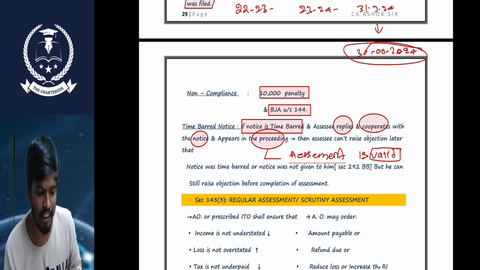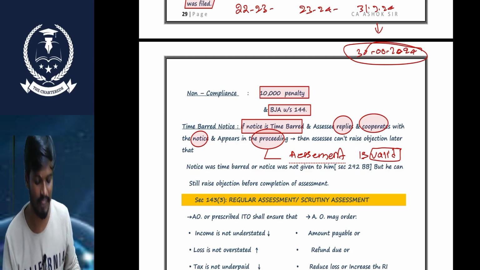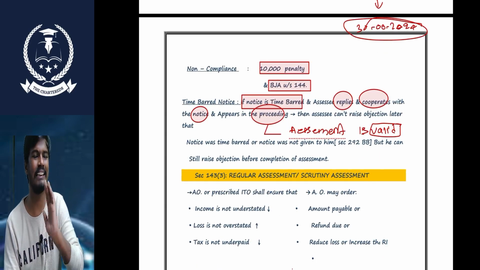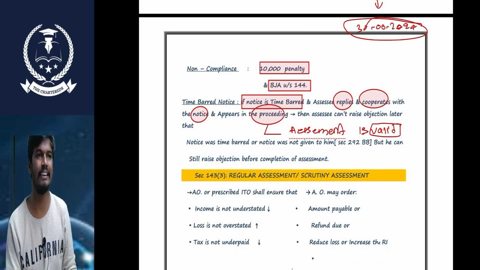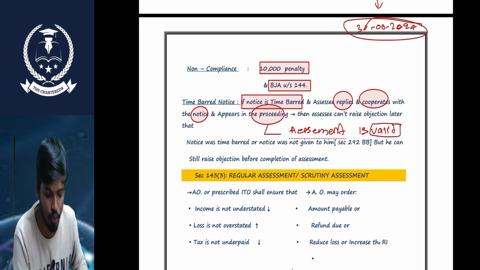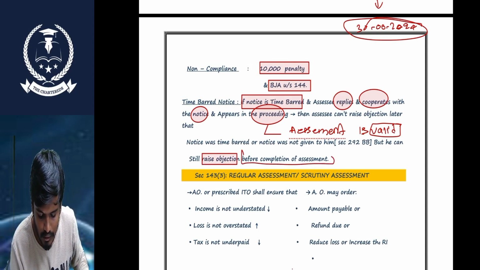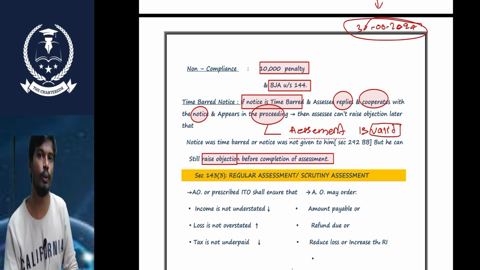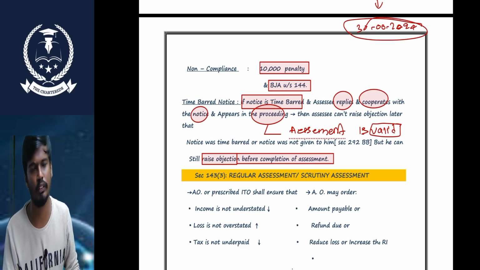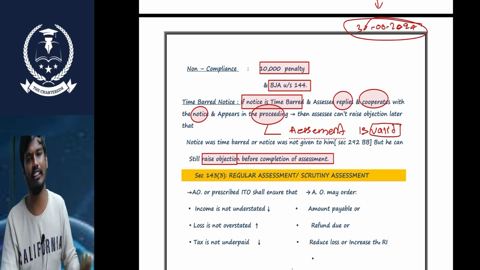So the SSC cannot raise any objection later than that. If the SSC wants to raise any objection against that notice, he can raise it before completion of the assessment only. So, sir, if any notice is a time barred notice, in this scenario the SSC can raise the objections. Then that notice will be invalid, and the assessment will be invalid. Simply that.